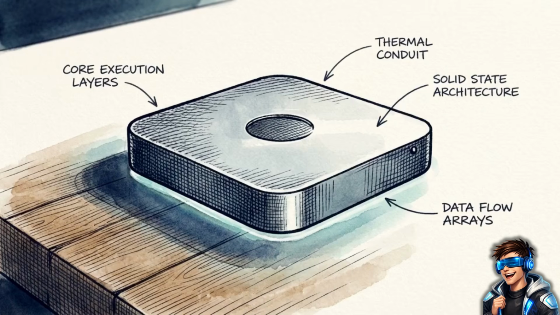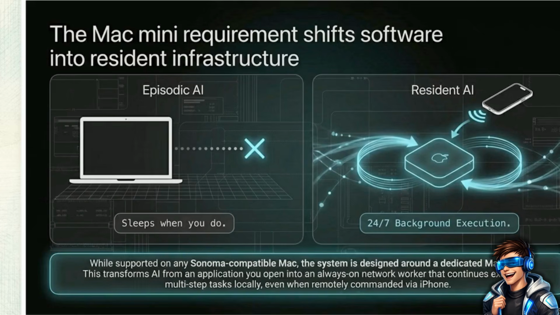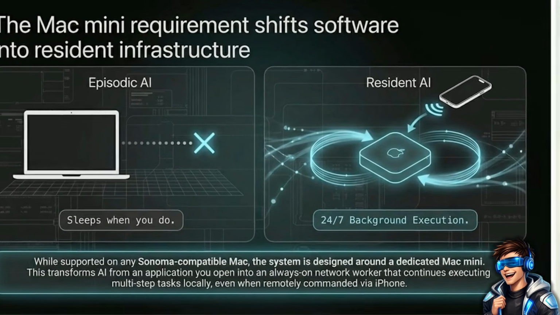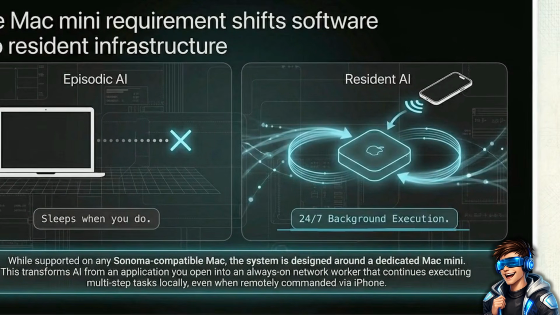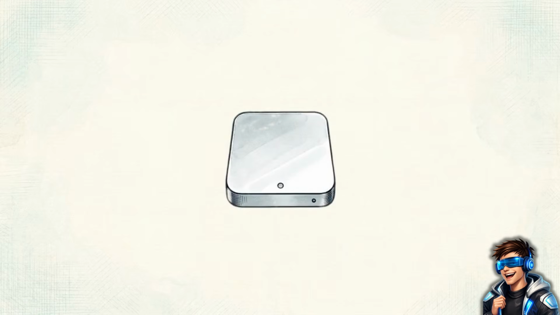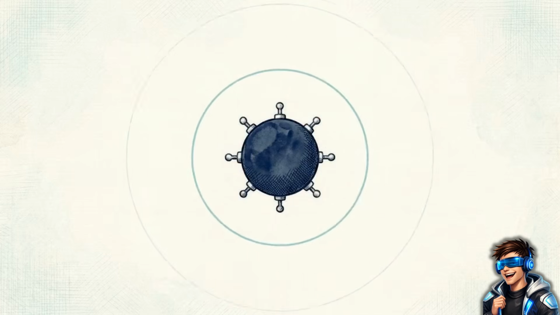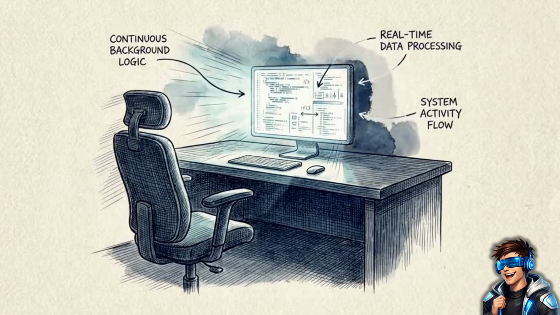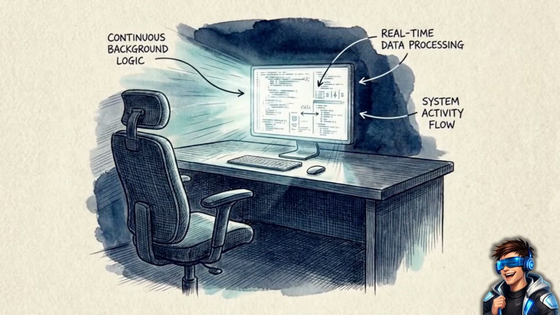To maintain these long-running workflows smoothly, Perplexity makes a highly specific hardware recommendation. They suggest running the software on a dedicated Mac Mini. This graphic illustrates the reason for that recommendation. On the left is the standard laptop experience. When you close the lid, the AI sleeps. On the right, a dedicated Mac Mini enables continuous 24/7 background execution. Moving to a dedicated device turns the software into resident AI infrastructure. It acts as a continuous digital worker that can process complex tasks while you are away from your desk.